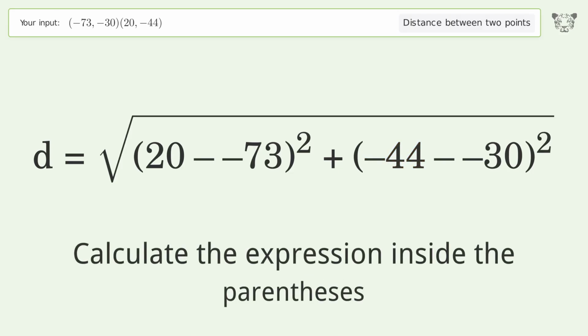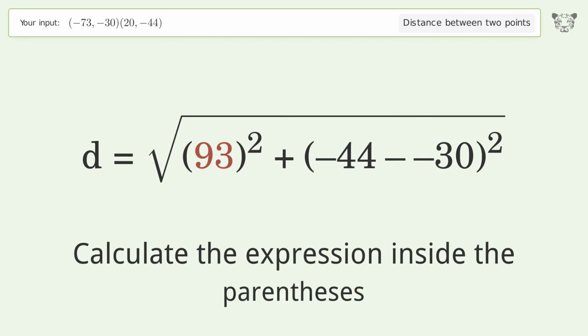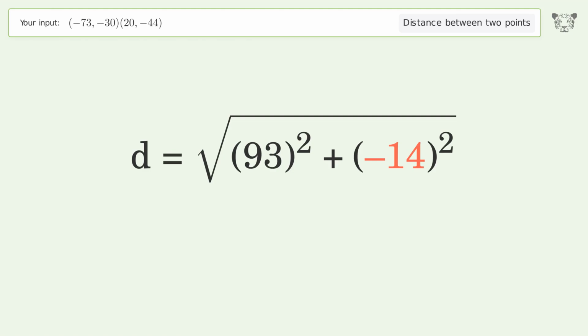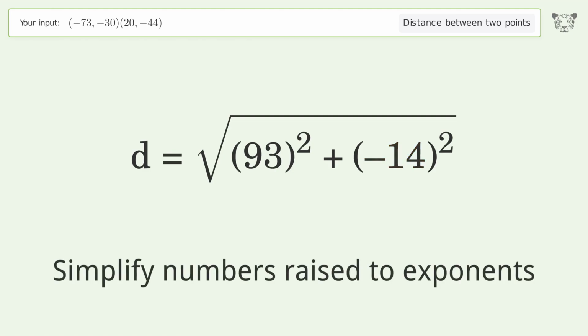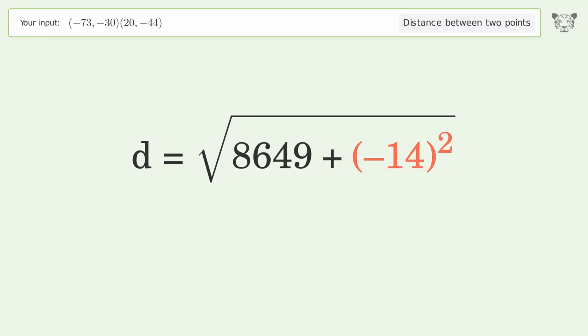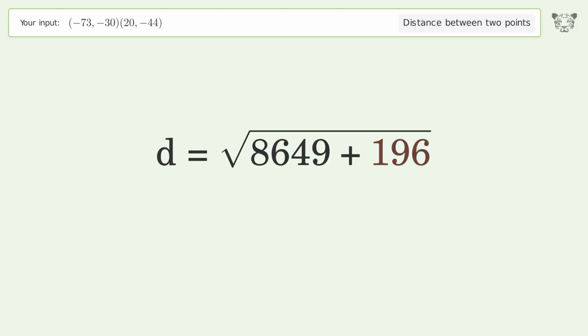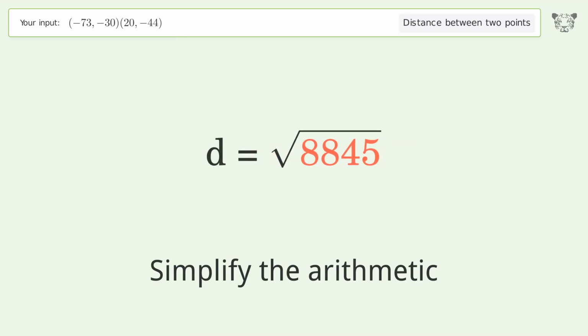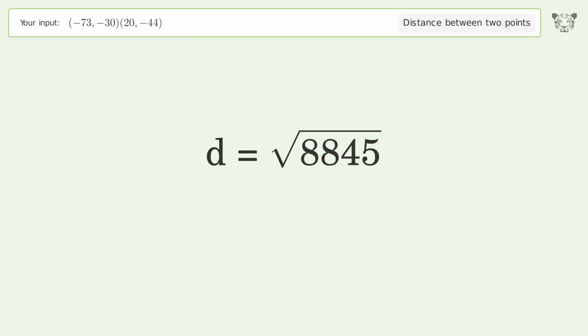Calculate the expression inside the parentheses. Simplify numbers raised to exponents. Simplify the arithmetic. And so the distance between the 2 points is the square root of 8,845 or 94.048.